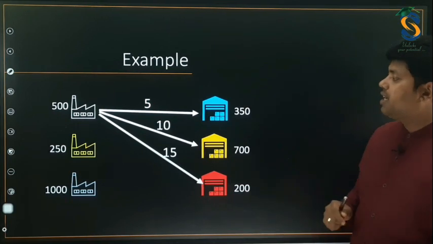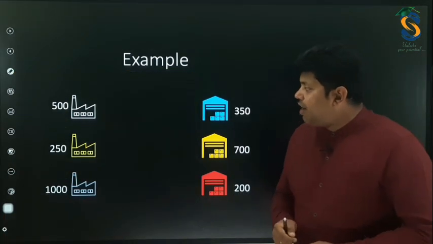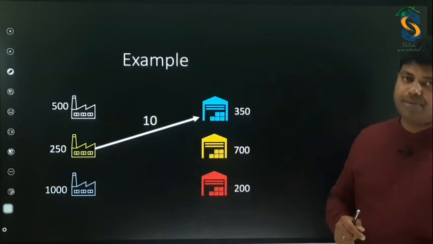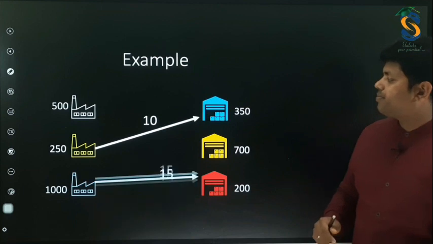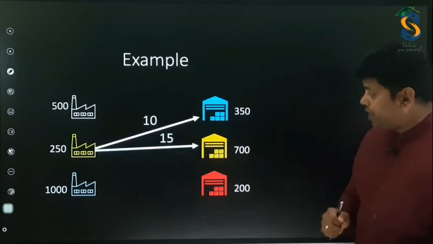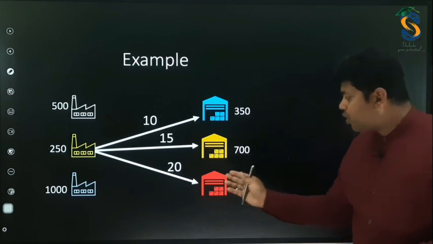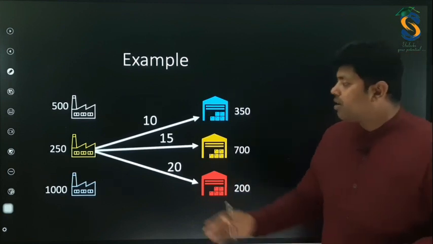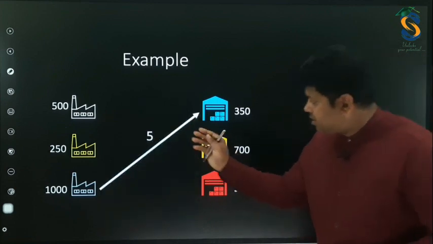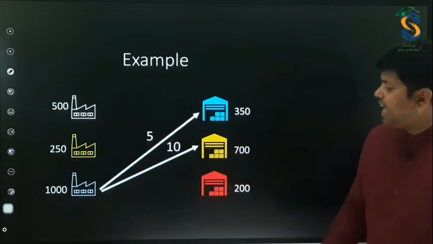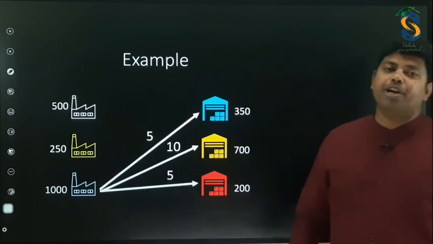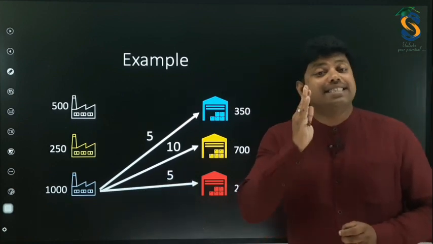Now let us continue. From the second factory to the first warehouse, the transportation cost is 10 rupees per unit, remember. Then 15 rupees and 20 rupees. Similarly, for the third factory, it is 5 rupees, then 10 rupees per unit, then 5 rupees per unit. I hope you are understanding the challenge.